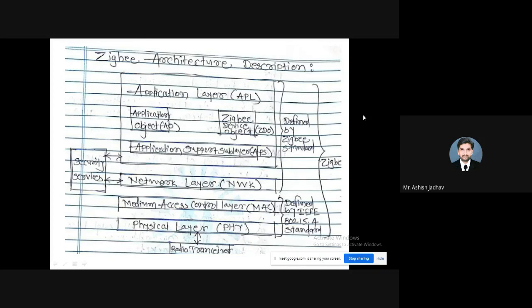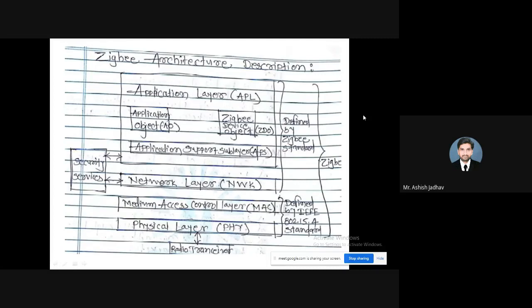That is what we call EM radiation. At what frequency would the EM radiation be? It would be at 868 megahertz, 915 megahertz, and 2.4 gigahertz. So these many roles are to be played by the physical layer. That is what PHY is.